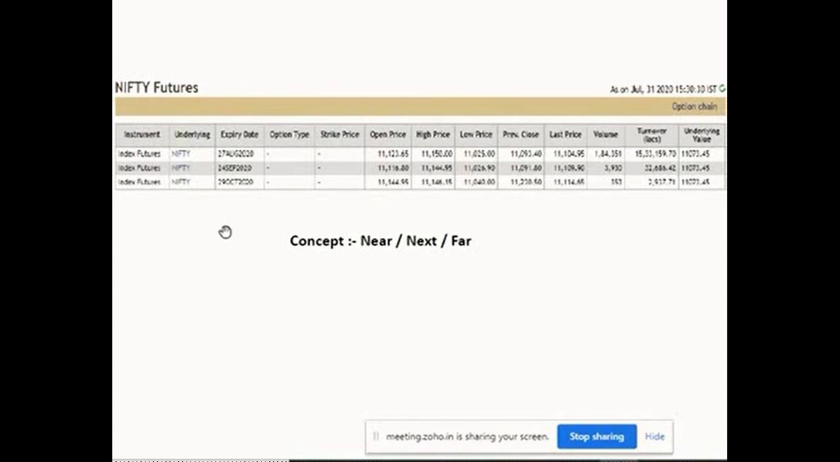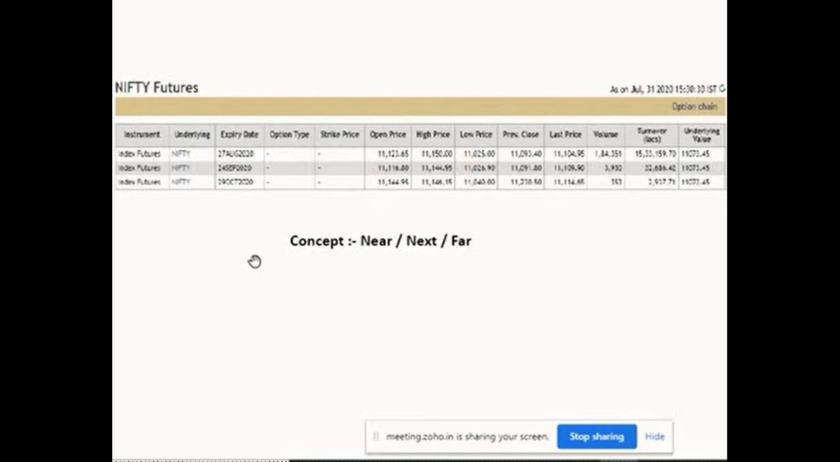Now, you might be thinking, why is it 27th and 24th and 29th? Why are these dates not fixed? Understand, in a future contract, the last Thursday of every month is the expiry date. So 27th August is the last Thursday of August, 24th September is the last Thursday of September, and 29th October is the last Thursday of October. So that is why it automatically comes that way. If Thursday is a national holiday or a holiday for any reason, then the previous day, Wednesday, will be taken into account.